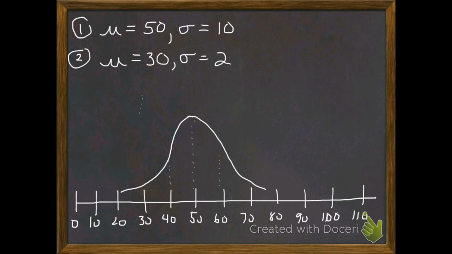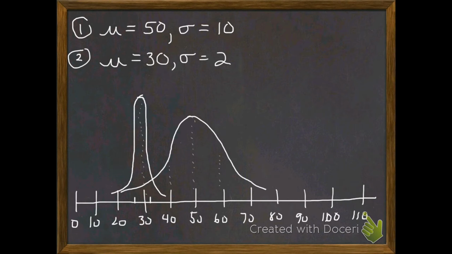Well, the easy part is we know it's going to be centered at 30, but 2 units to the left and 2 units to the right is where that straight line phenomenon is going to occur. So guys, this distribution is going to be very steep and have very little variation around the mean.